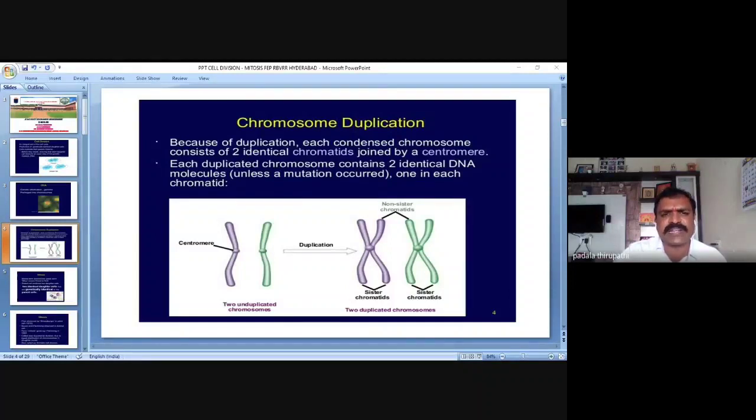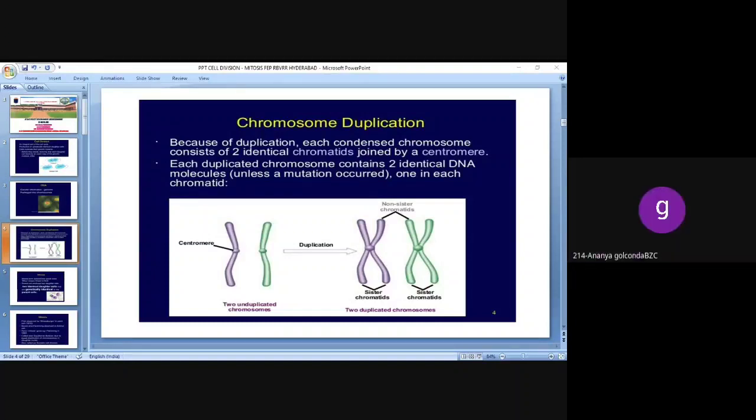What is the meaning of chromatids? Chromatids are nothing but arms of the chromosome. They are joined by a centromere. So this is the centromere. The arrow mark is visible in the slide.